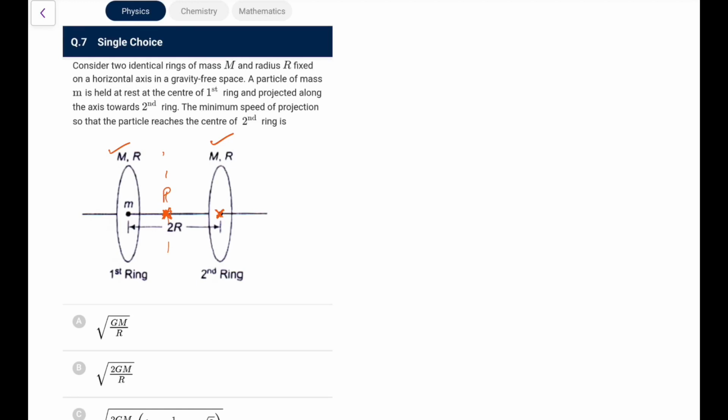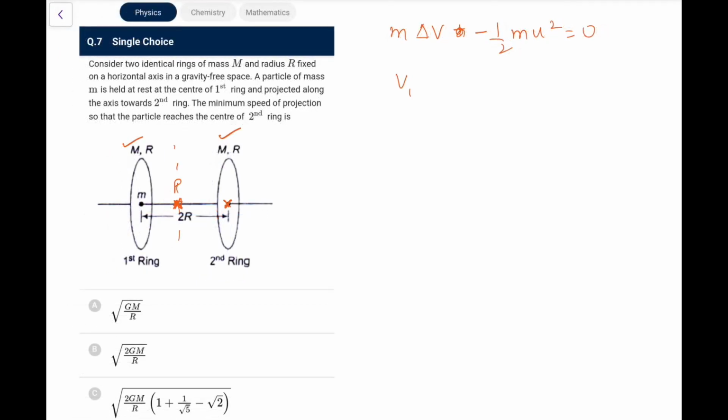So what I can write, taking this system, is m delta v, that is the change in energy, plus the loss, which would be minus half mu square. Now v initial at this point, because of the ring, was minus gm by r, and because of the other one would be minus gm upon root of 5r. Directly r square plus 4r square, that you know, so that would be root 5r.